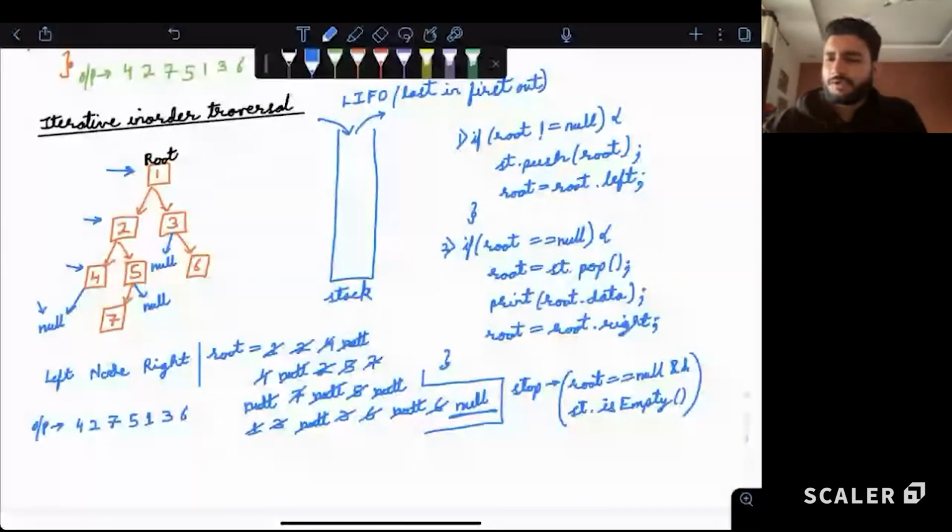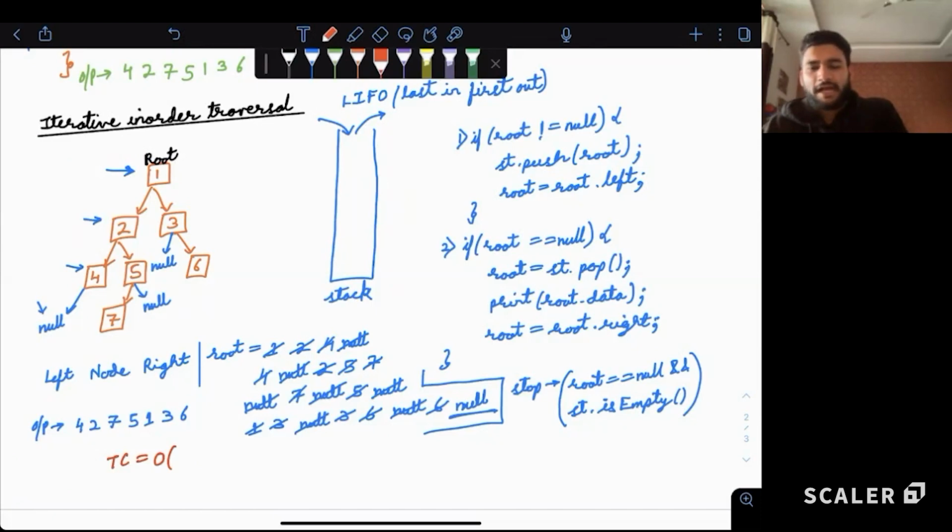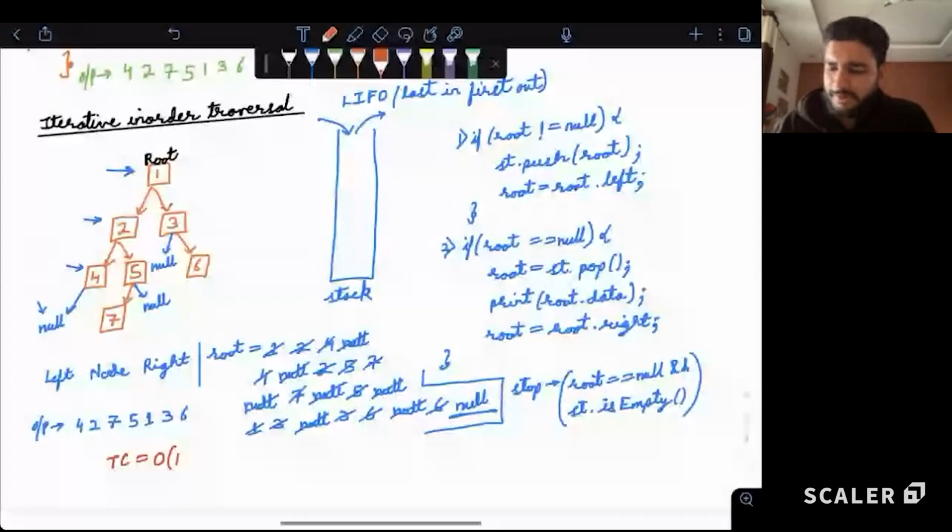So if I ask what is the time complexity of this particular algorithm? What is the time complexity, guys? Time complexity basically is how many elements are we looking at, how many steps are we taking to solve the question? Correct. Order of n. Because if n is the number of nodes, we are only going to every node once. What is the space complexity that we are using?